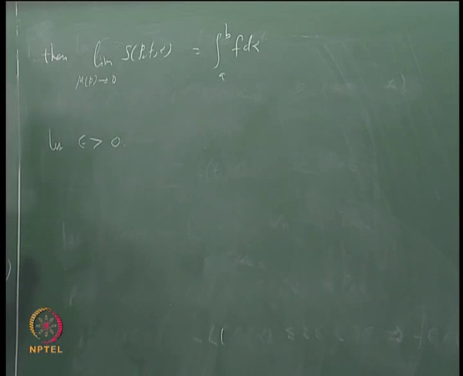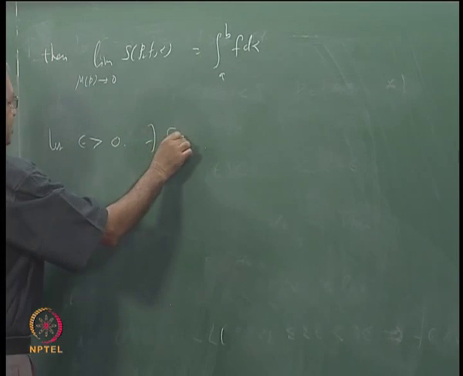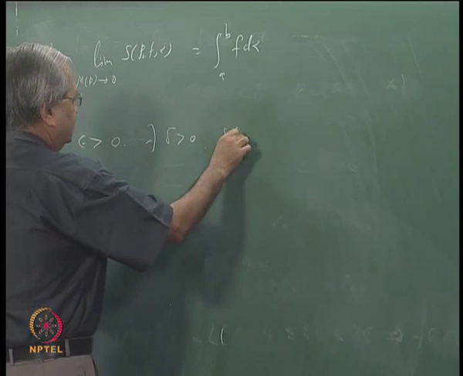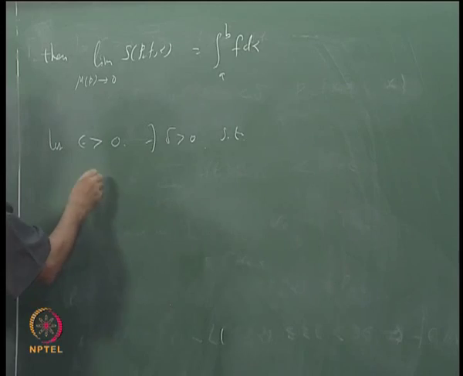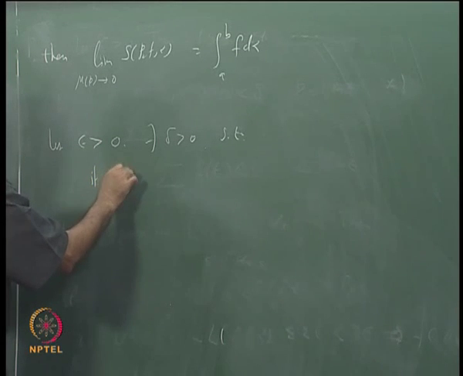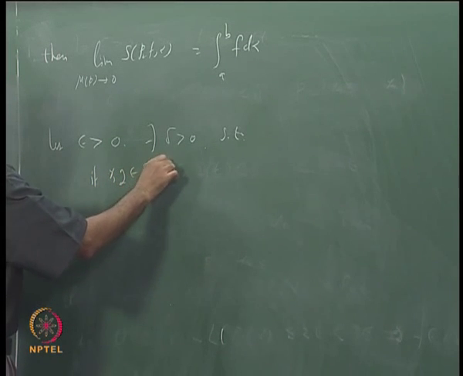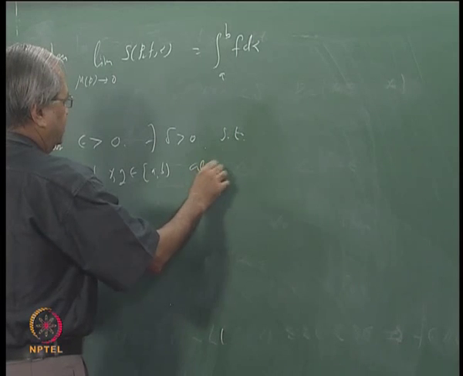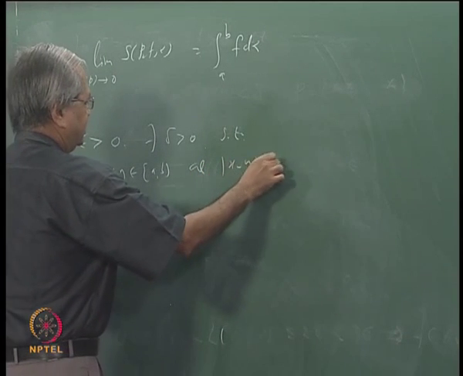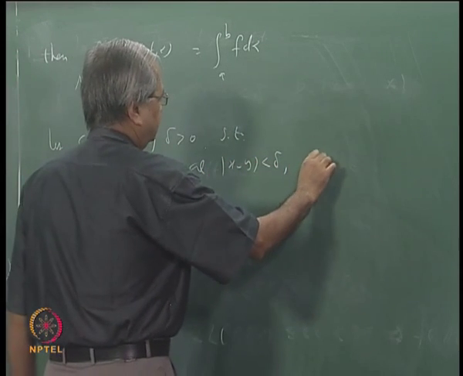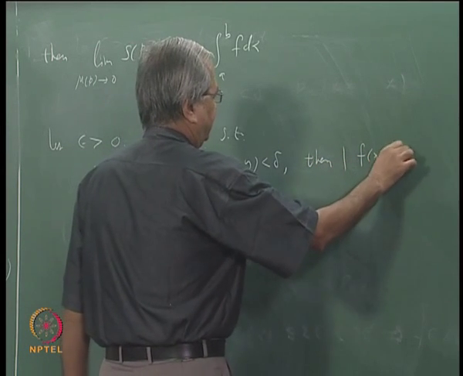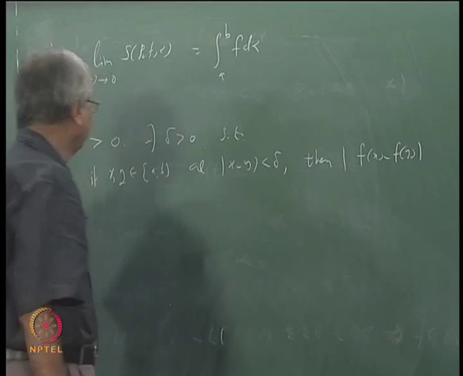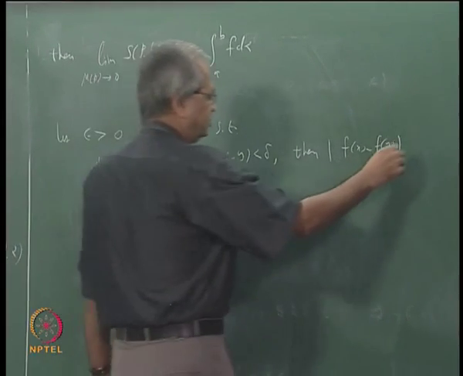But because of uniform continuity, there exists delta bigger than 0 such that if x and y belong to [a, b] and mod x minus y is less than delta, then mod f(x) minus f(y) is less than something.